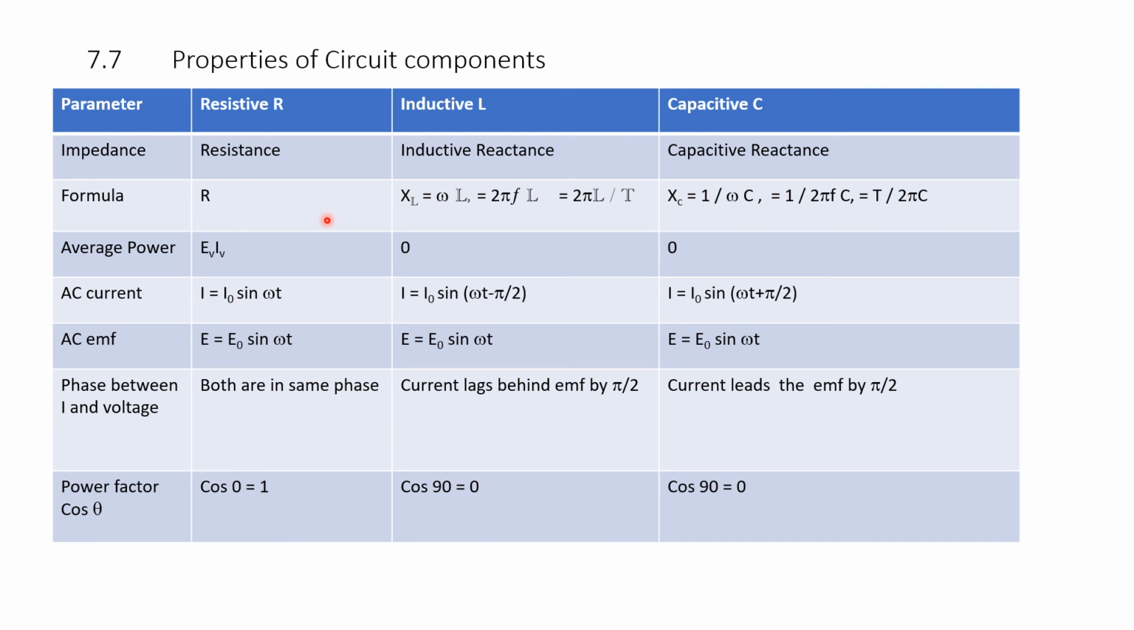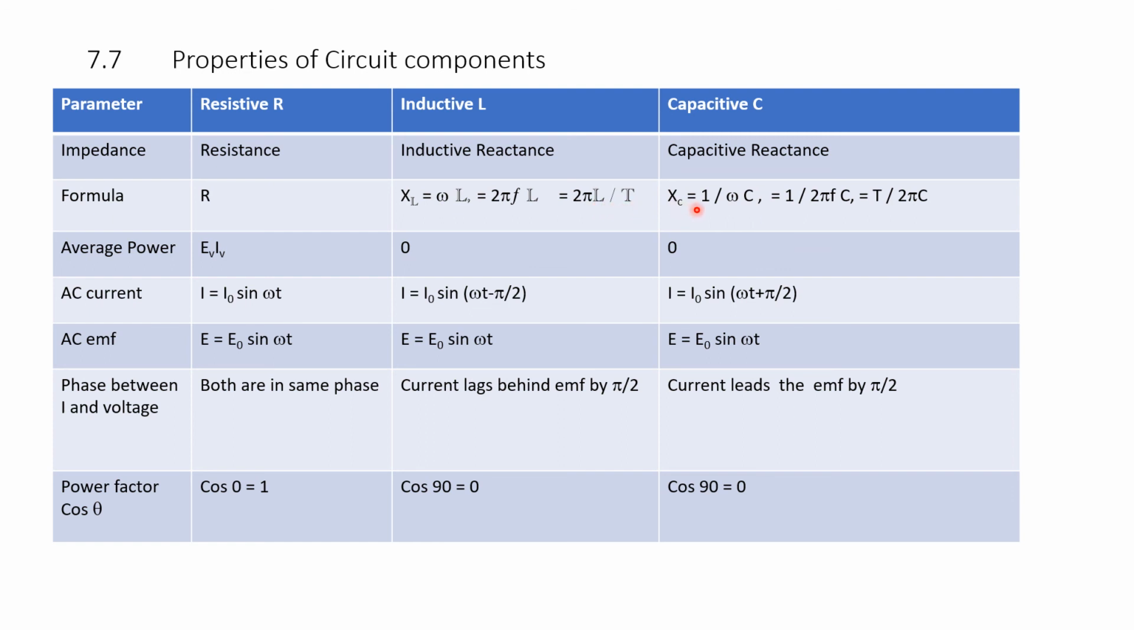Formula. The formula for reactance across an inductor, XL, is given by omega L, that is also given by 2 pi F L, where F is substituted by 1 over T, that is also given by 2 pi L divided by T.